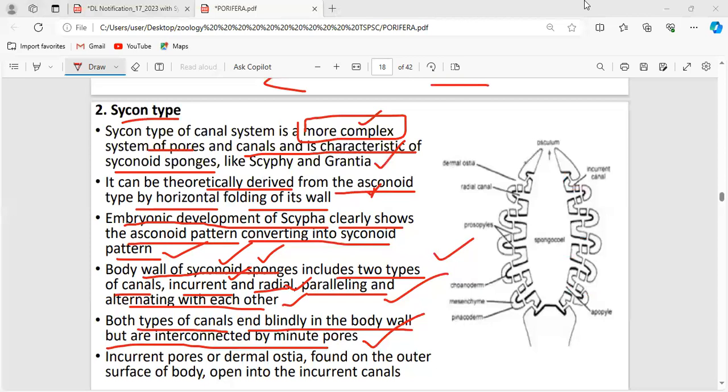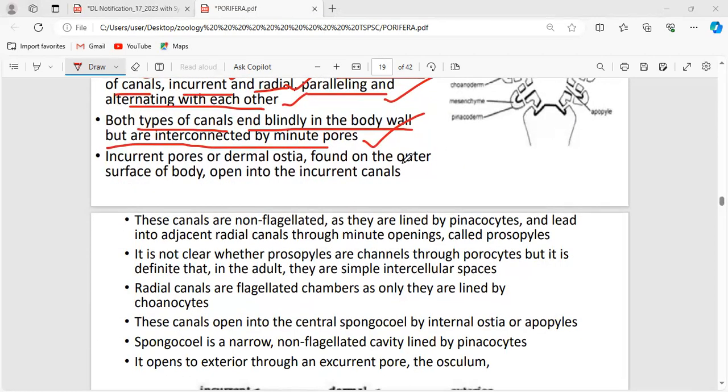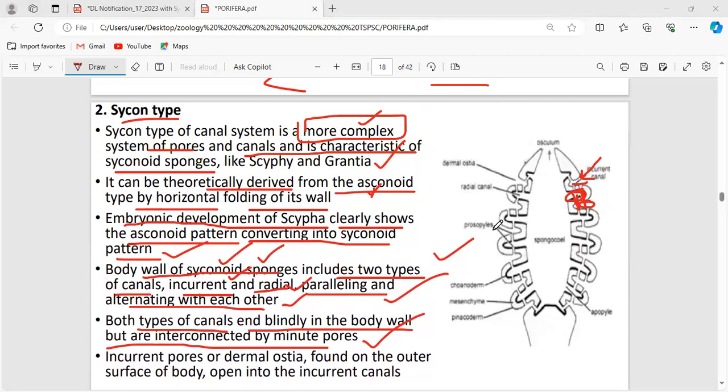What is the name of the pore? See, I have explained multiple times. Via the ostia the water enters, but the radial canal and the incurrent canal are connected by this type of pores, and the name of these pores is prosopyles. Okay, prosopyles. Everything is about pores, but the pores have different names based on their location.